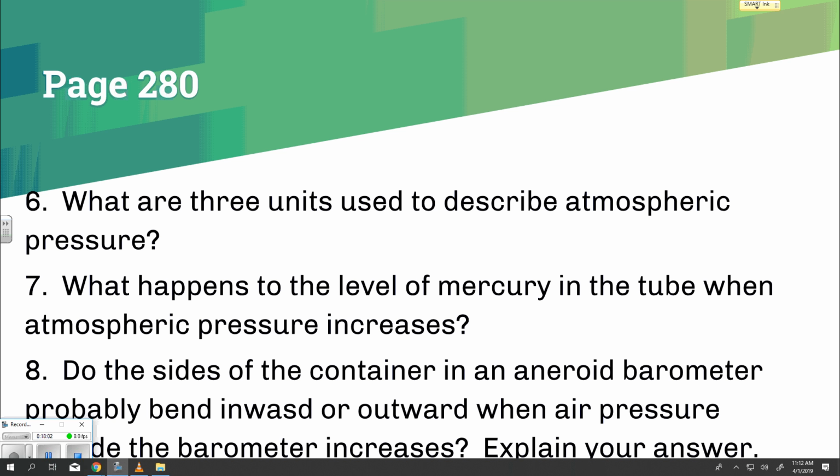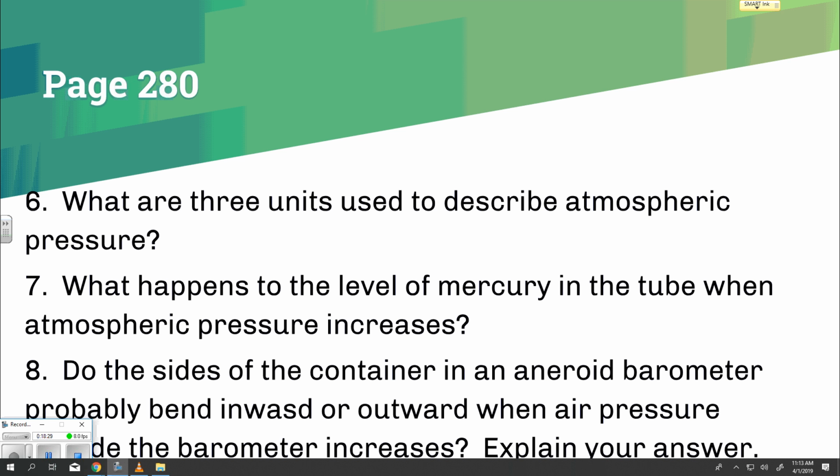Barometers can also act as altimeters. Highlight: an altimeter is a tool that measures altitude or height above sea level. Remember, the atmospheric pressure decreases as altitude increases. Therefore, as a barometer is carried to higher altitudes, the pressure reading it shows will decrease.